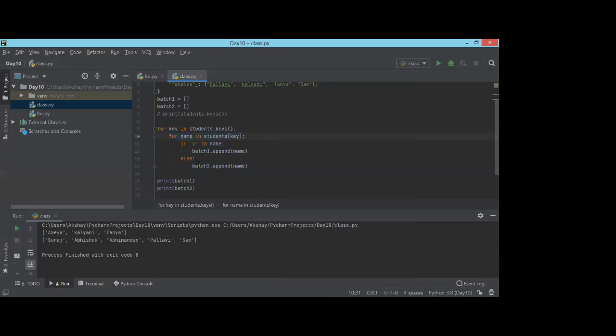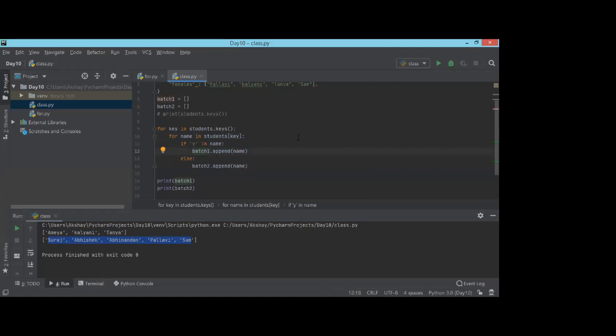So I'm running my code, and in my batch 1, I got the names that start with Y, or have the Y character inside the name, and the rest of the people are already segregated. If you want to make another batch, you will just go and give another condition like we did with elif. That way you can do it.